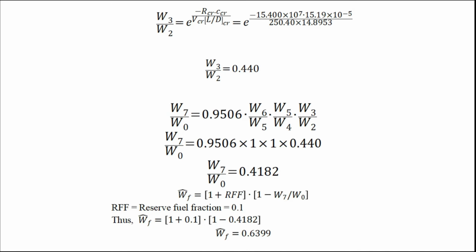Using this value, we are calculating the fuel weight fraction. For the calculation of fuel weight fraction, we need RFF, which is the reserve fuel fraction. We have assumed reserve fuel to be 10%, and by the calculation we get a fuel weight fraction value of 0.6399.